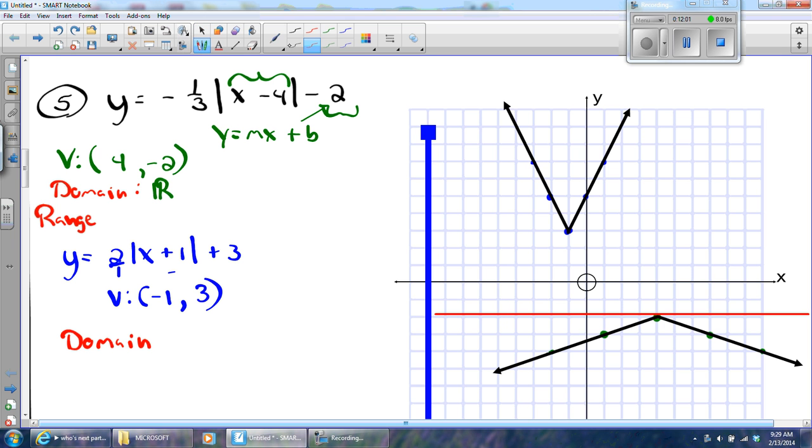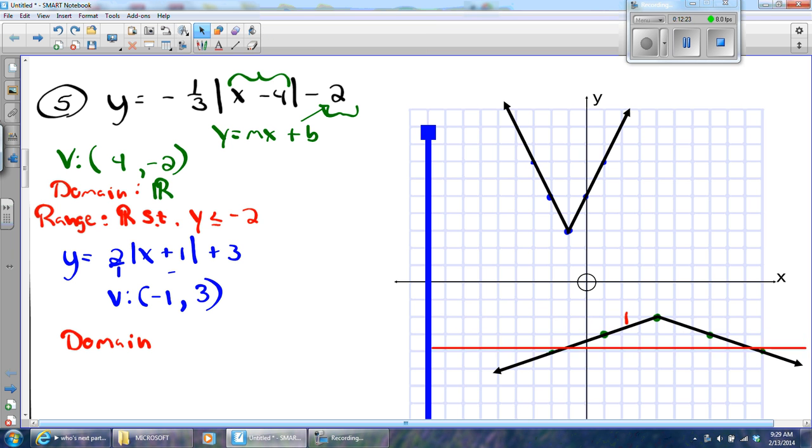So the range is going to be all real numbers such that y is less than or equal to -2. Y can be -2, it can be -3, -4, -4.5. It can be any of those, -10, way down at the bottom, -1,000,000. But it can't be 1, -1. Can't be 0, can't be a half, can't be 1. Okay, can't be any of these values for the downward opening one.